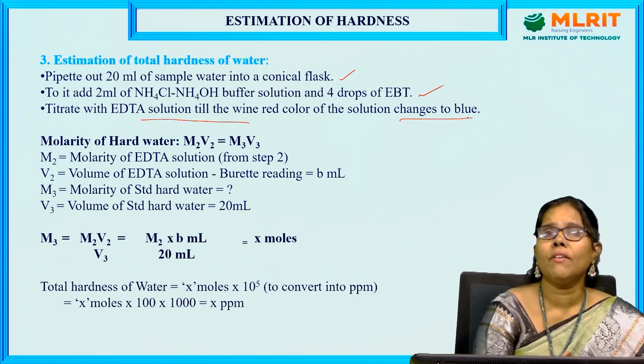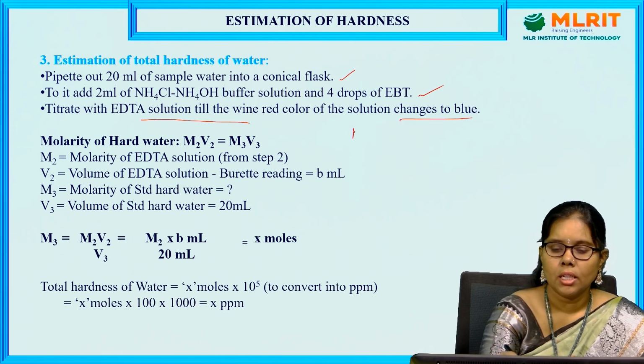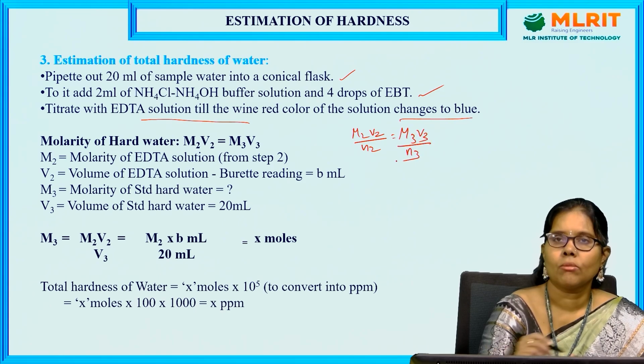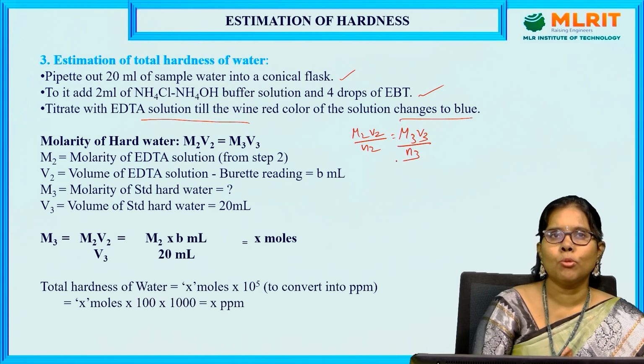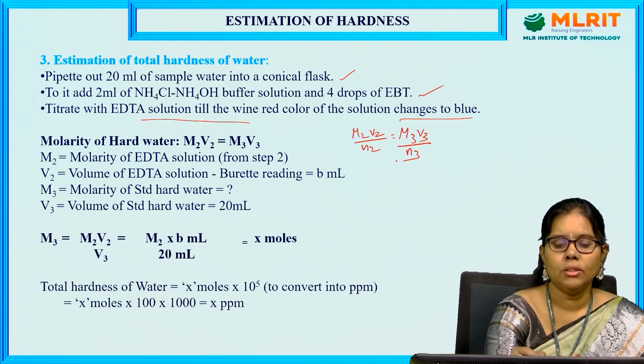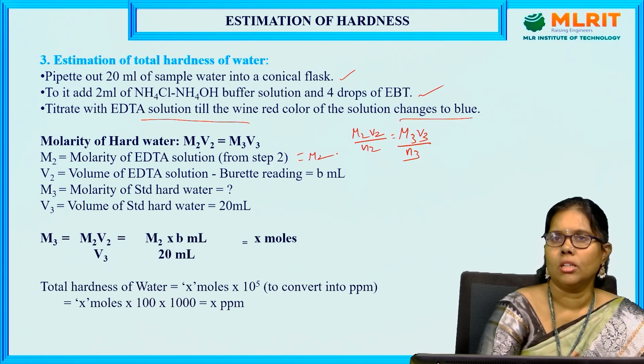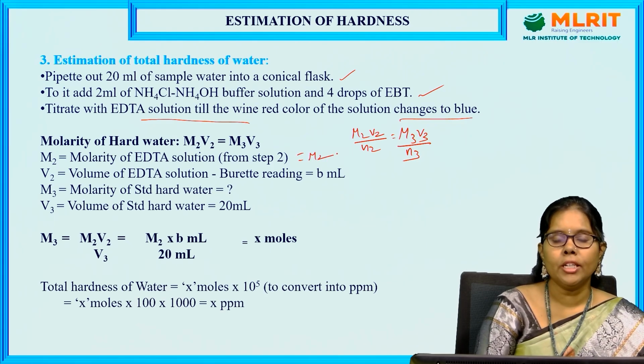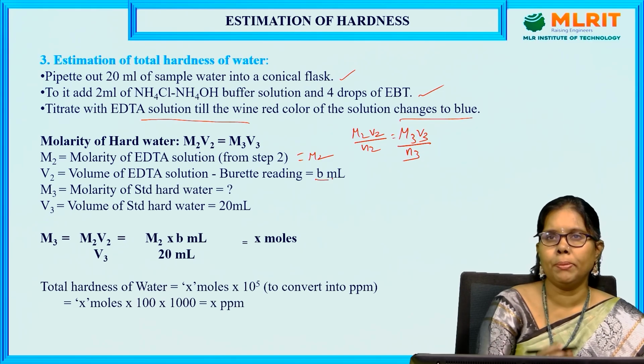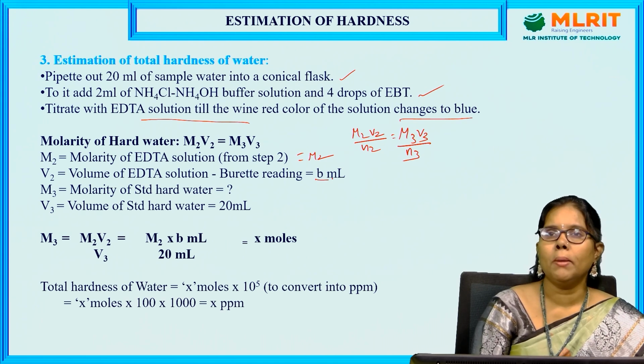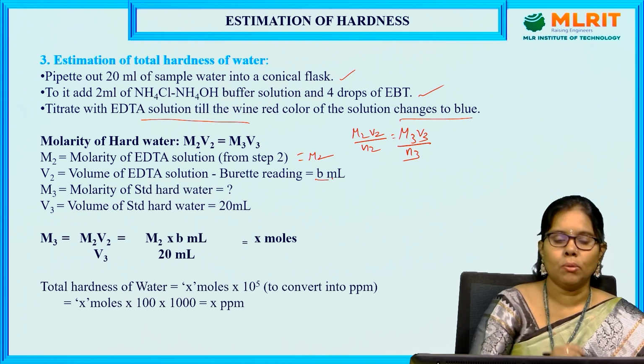So the molarity of hard water is given by M2V2 by N2 equals M3V3 by N3. From the previous step, we have the molarity of EDTA, M2. V2, the volume of EDTA solution consumed in this step, let us consider as B ml. In the previous step it was A ml with standard hard water; B ml was consumed by the sample water.